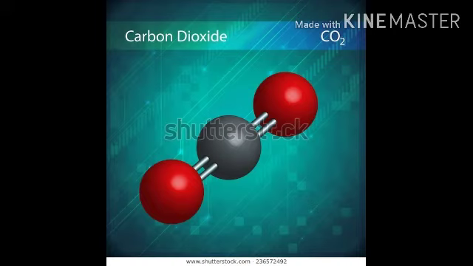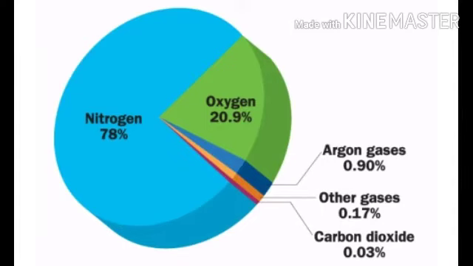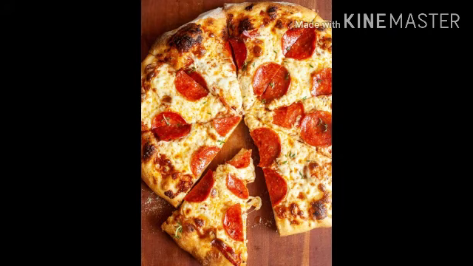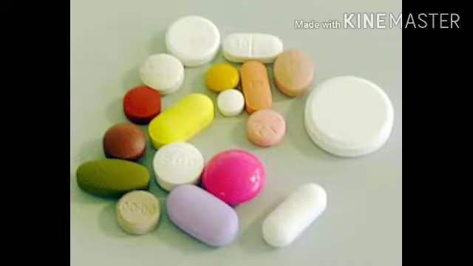So we can say that a compound can be split into its atoms by chemical means, but an element cannot be broken further into simpler substances. The air around us is a mixture of gases. The natural water in the rivers, seas, the food we eat, and the medicines we take are some good examples of mixtures.